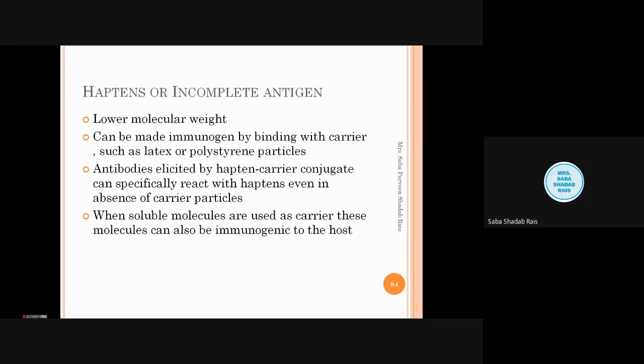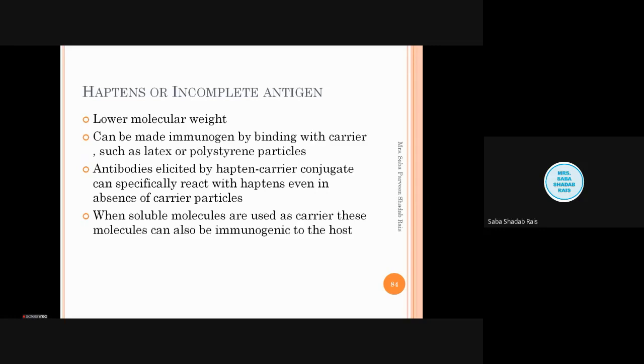So at that time, these immunogens are bound with carriers such as latex or polystyrene particles. Now, you might be thinking how the body will know to bind it with the carrier. This is for artificial purposes.